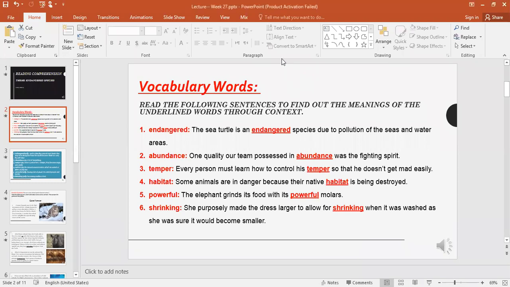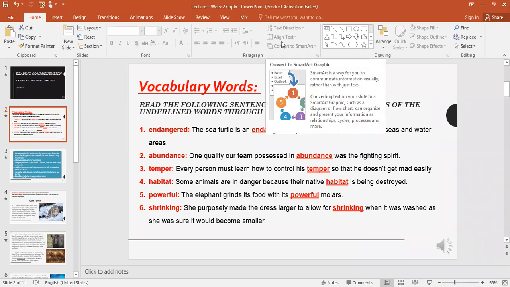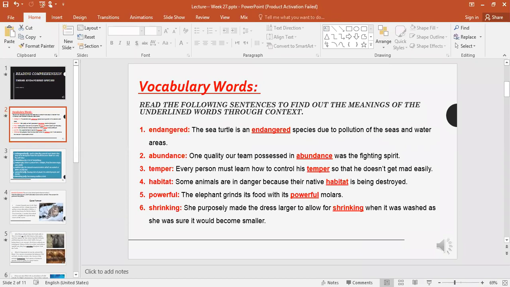Endangered means the animals that are being lost, animals that are close to death. Thank you.